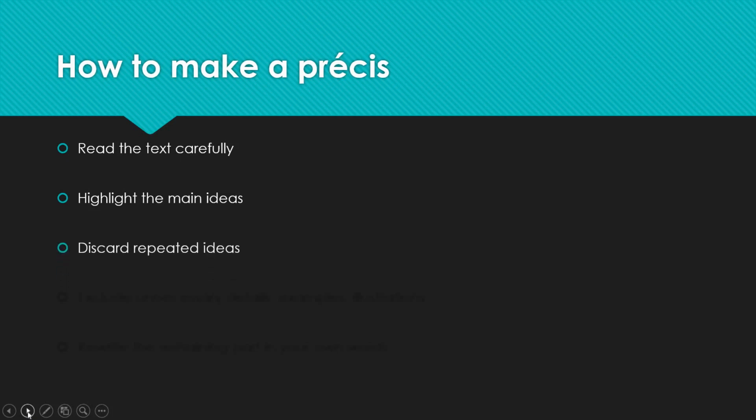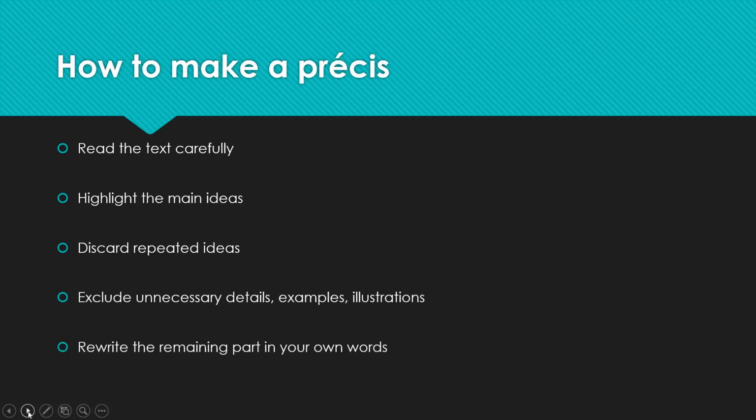Then discard the repeated ideas. Sometimes it's the same idea repeated once or twice, so you have to remove the repetitions. Then what else you have to exclude from the highlighted part is unnecessary details, examples or illustrations. Then whatever is left from that highlighted part, you have to rewrite in your own words. Make sure you are using your own words. You have to borrow the ideas from the text, not the expressions.